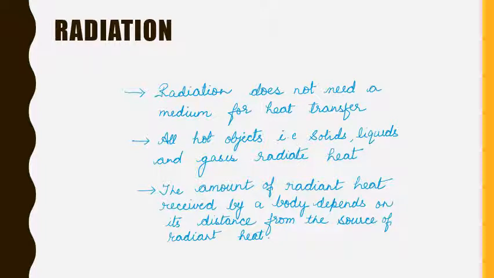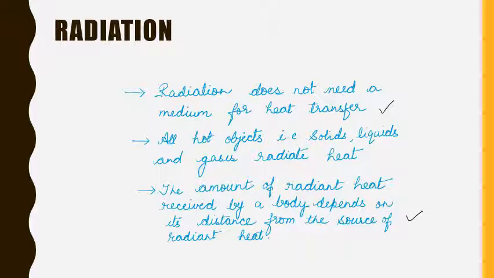Let's see what are the characteristics of radiation. As I have already told you, radiation does not need a medium for heat transfer. All the hot objects, whether solid, liquid or gas, they all will radiate heat, and that too in all directions. The amount of radiant heat received by a body depends on its distance from the source of radiant heat.